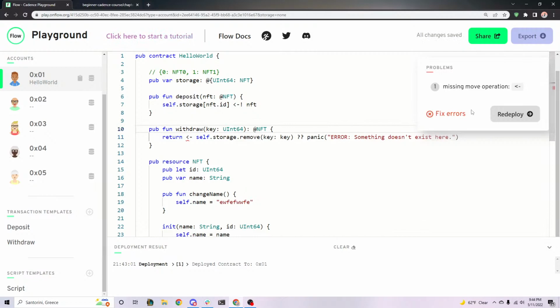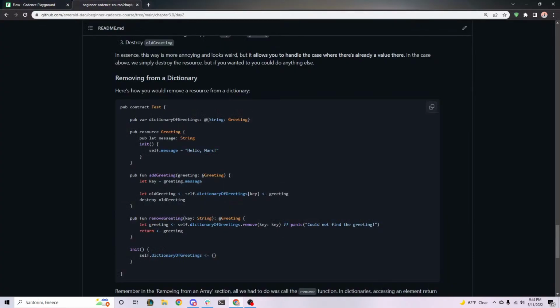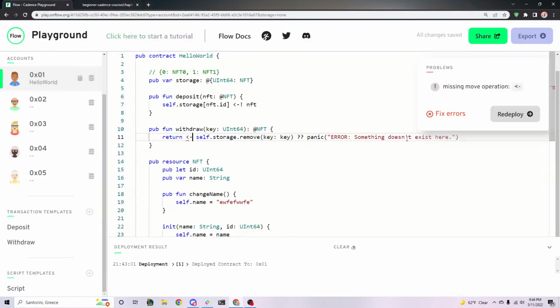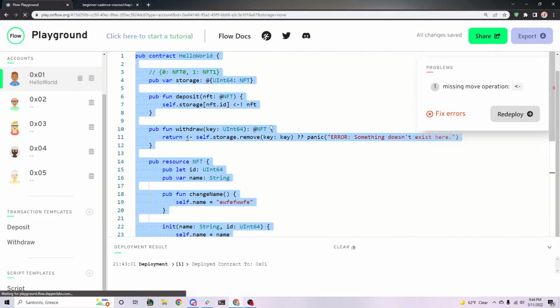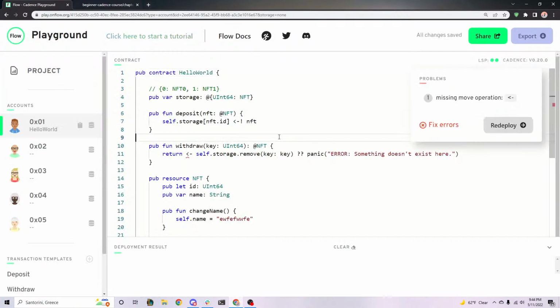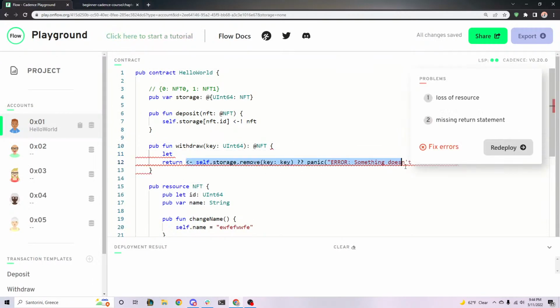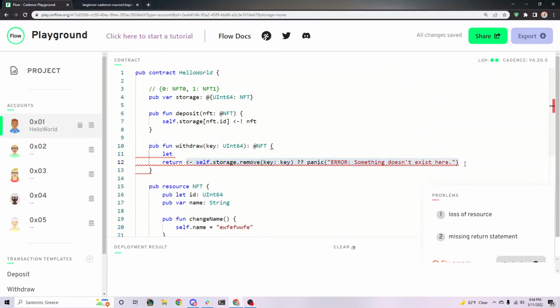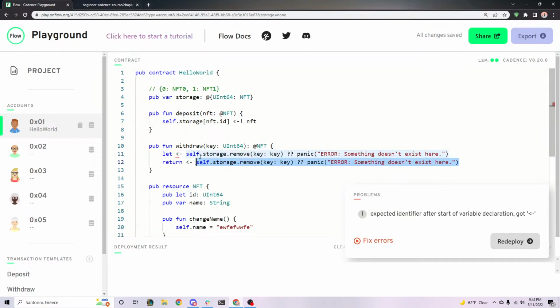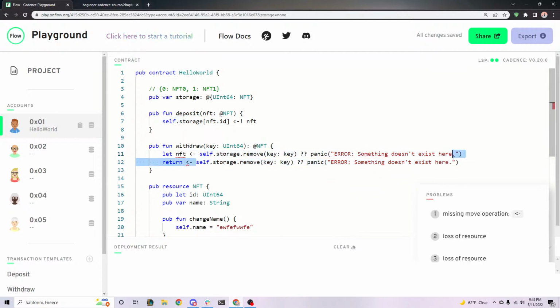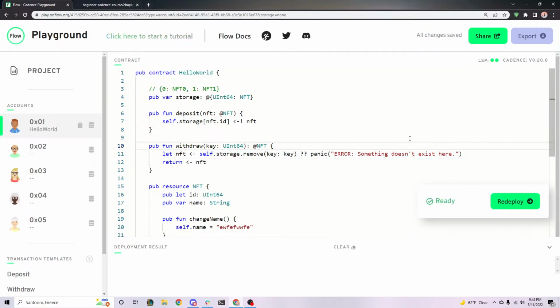So if we deploy this now, I think it's being buggy. That's not supposed to happen. Yeah, this is Playground being weird. I'm almost positive this is fine. There's a chance I have to do that. Hold on, let me just try. Okay, for the record, for all of you watching, this is totally fine, but I think it's the Playground, so let me try something else really quick. Yeah, I knew it. Okay, it's the Playground being weird.